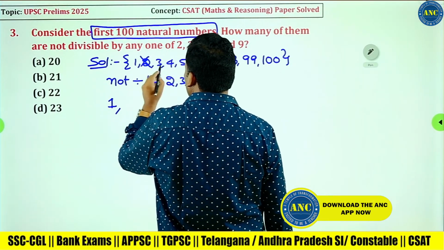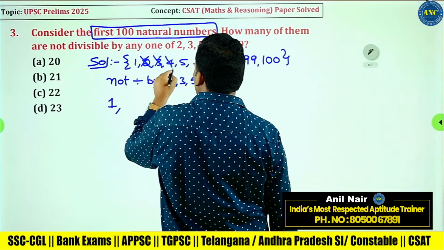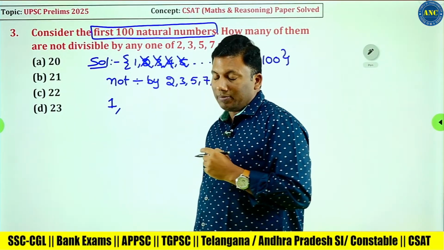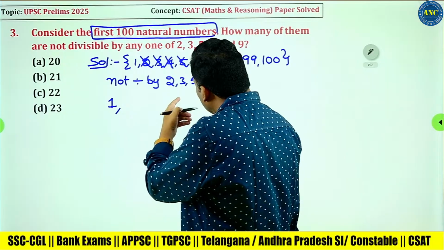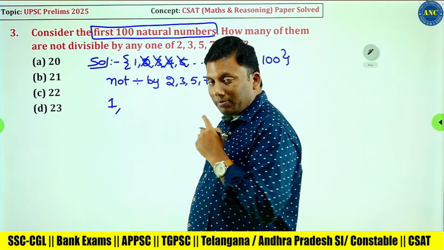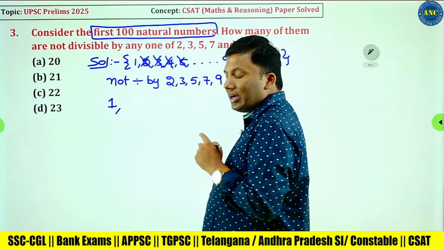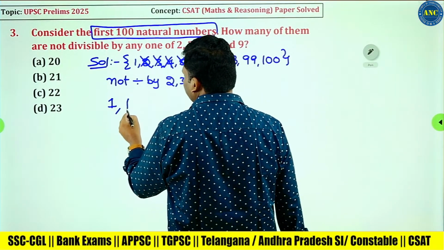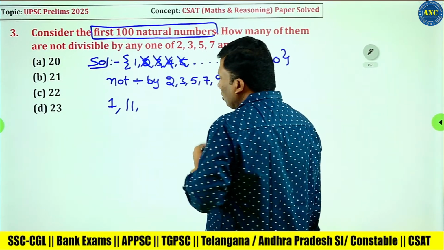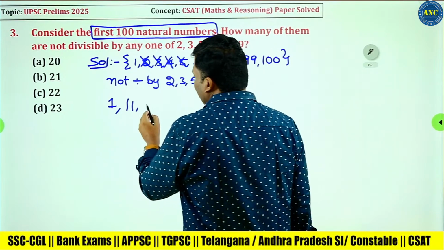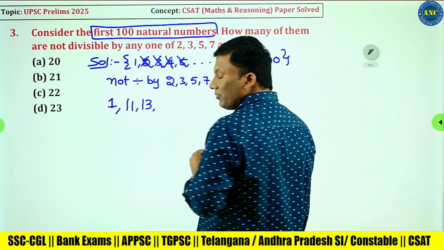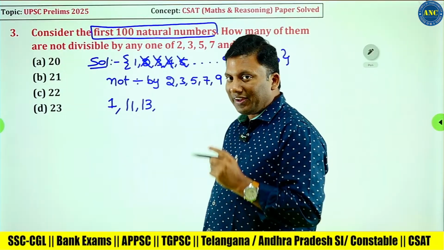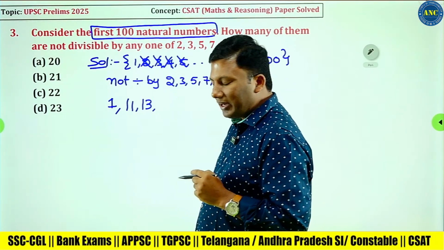2 is divisible by 2. 3 is divisible by 3. 4 is divisible by 2. 5 is divisible by 5. 6 is divisible by 2. 7 is divisible by 7. 8 is divisible by 2. 9 is divisible by 3. 10 is divisible by 2 and 5. 11 is not divisible. 12 is divisible by 2 and 3. 13 is not divisible. One more number we will take. 14 is divisible by 2 and 7. 15 is divisible by 5 and 3. 16 is divisible by 2.